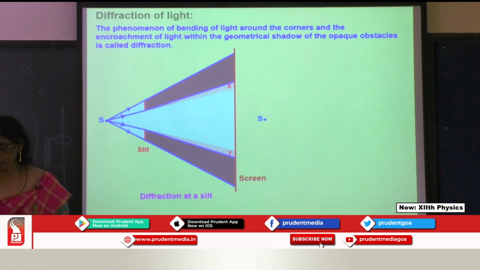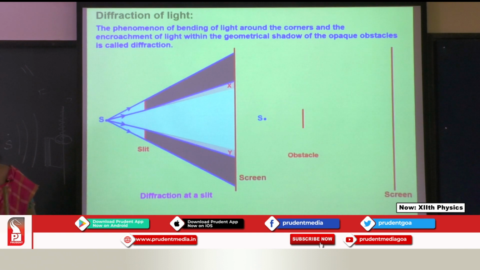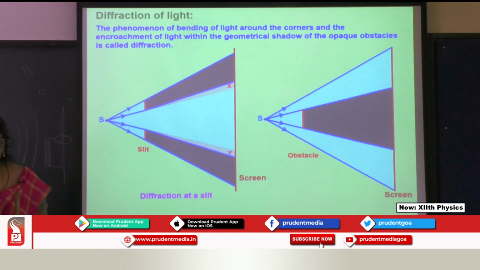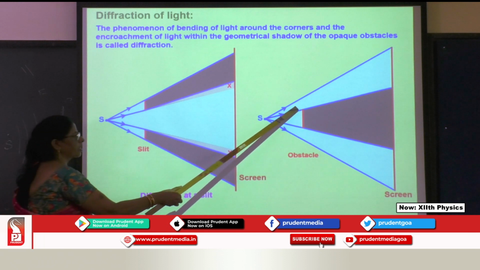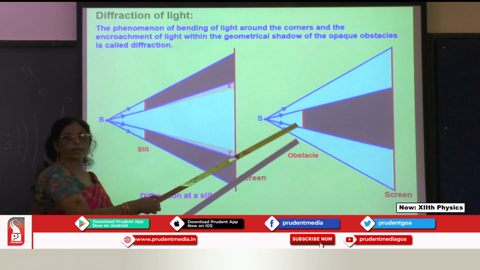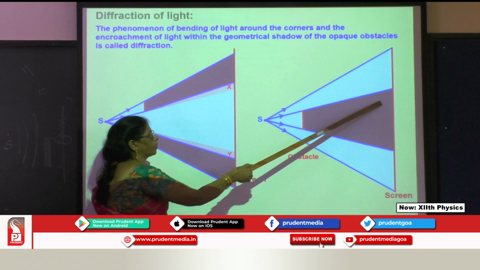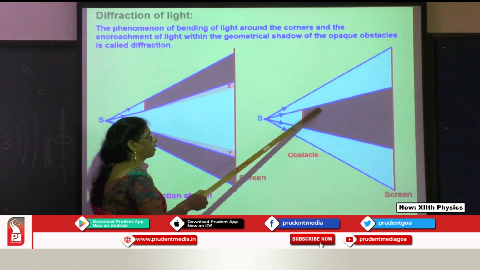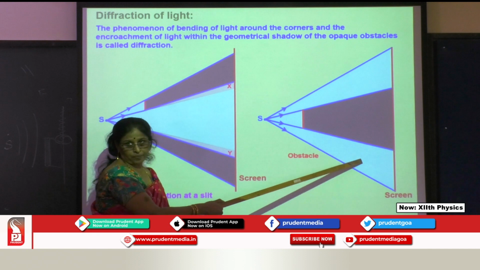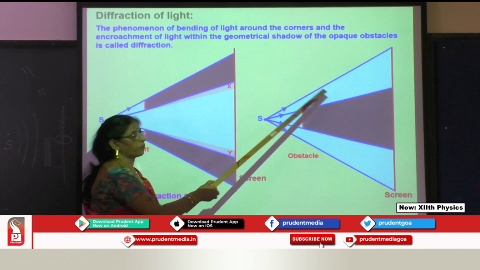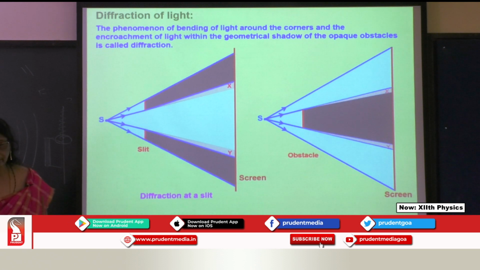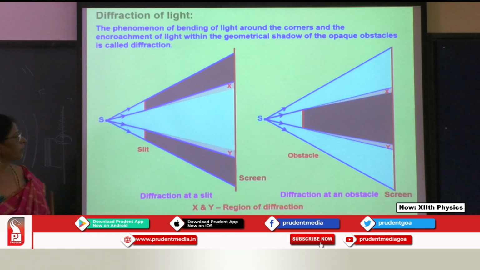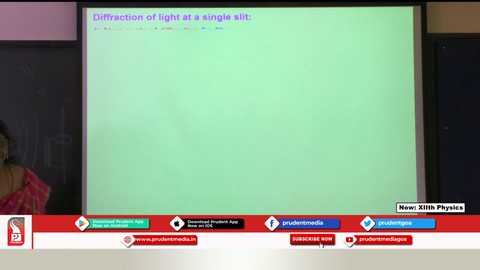Okay. So diffraction at a single slit. Here you can see there is an obstacle, now placed in the opposite way. When there is an obstacle over here, you should get a complete shadow, only this part. But here the shadows are spread out, because the light waves are bending. Okay, so that is what we have over here. That's the extra distance, intensity X and Y, or the extra intensity we got.